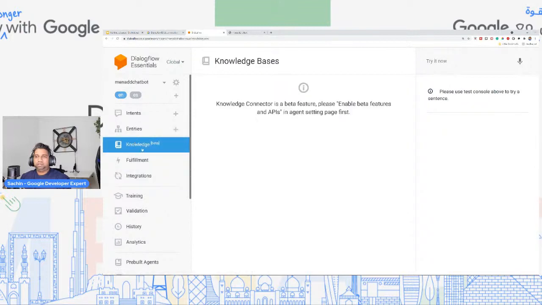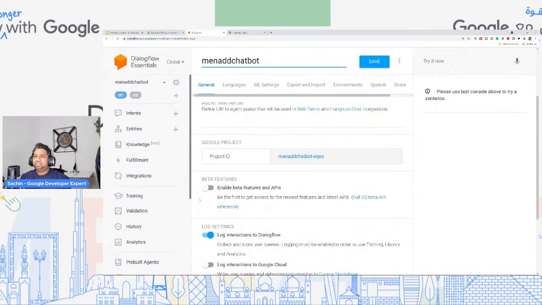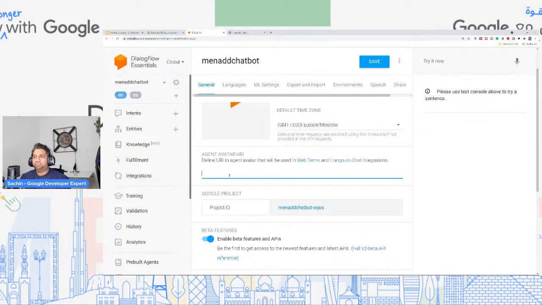If you come here, you'll see that it is a beta feature. So we need to enable it. How can we enable it? It's simple. You click on the gear icon, and within the gear icon, we can see that we have something called beta features. Enable it and go ahead and save this. And again, the gear icon over here is everything to do with your settings. So you can define what your bot would look like, all of that.